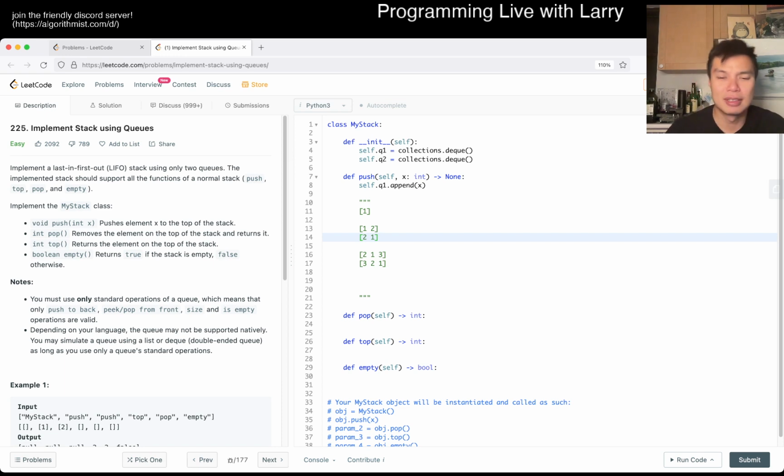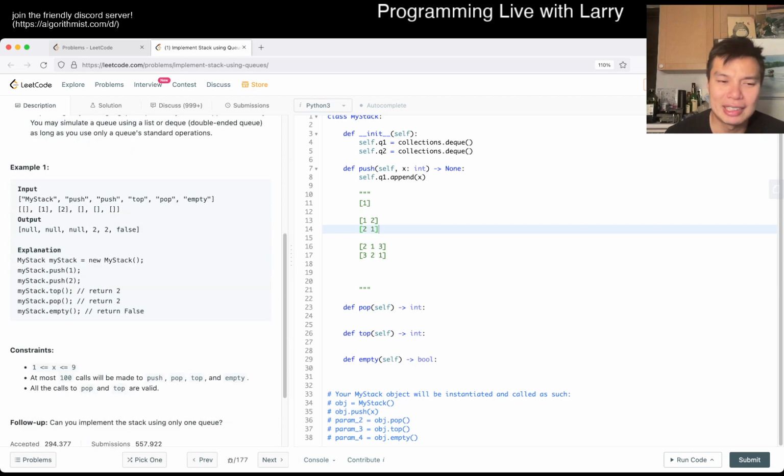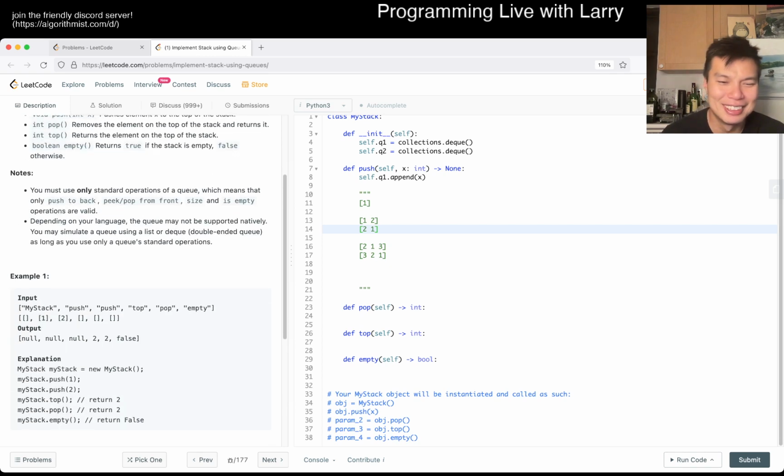And it is tricky that if, say, a million calls would be made, then I'd be like, okay, O of n is not going to be fast enough, right? But the tricky part is that O of n is going to be fast enough. So that's why I'm like, is there a better solution? I don't know. Let me think.